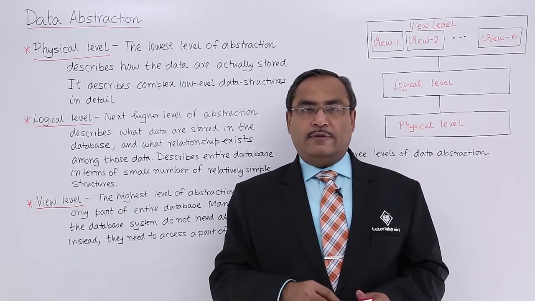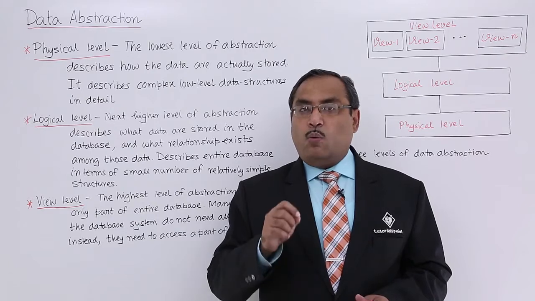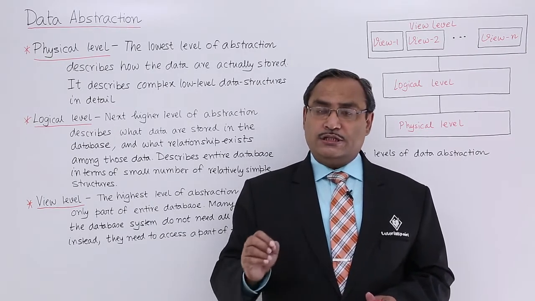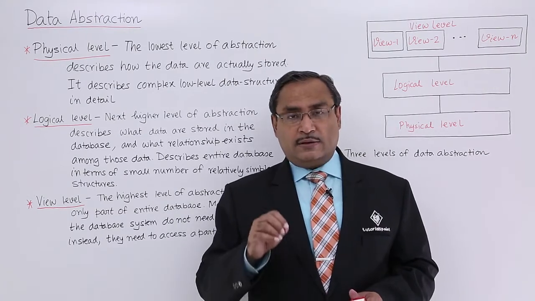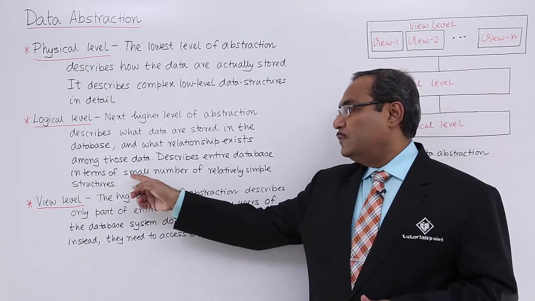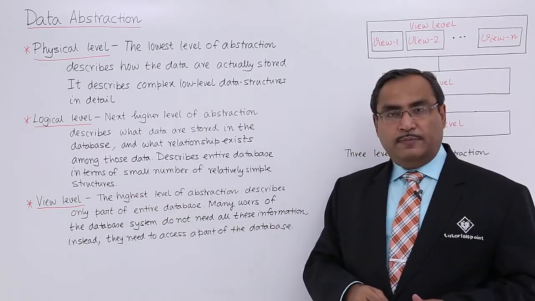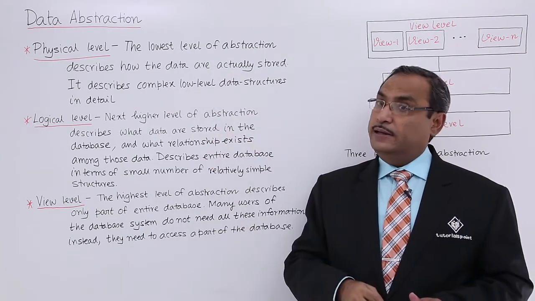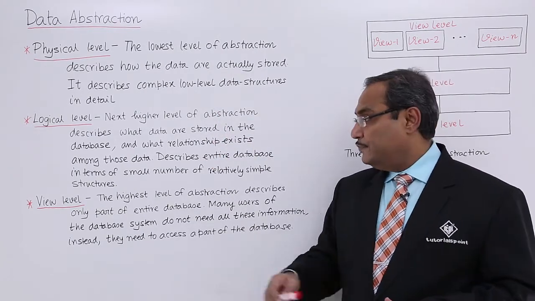In case of the logical level, it handles what data is going to be stored and what the relationships between them are. At this level, the data is represented in terms of a small number of relatively simple structures, not the detailed structures of the physical level.